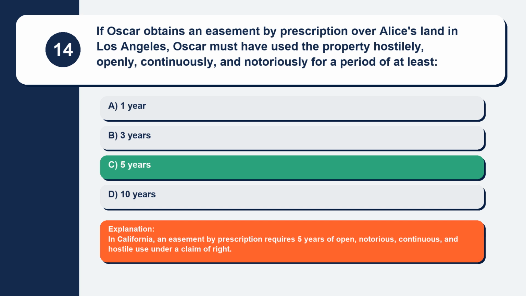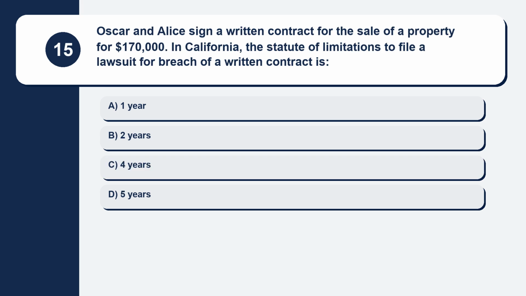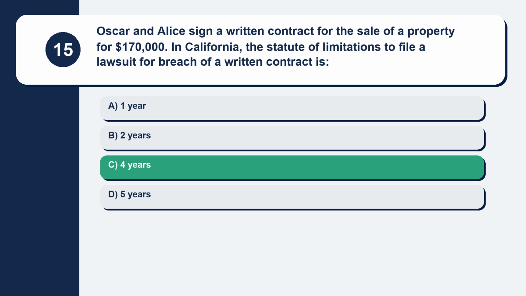Explanation: in California, an easement by prescription requires 5 years of open, notorious, continuous, and hostile use under a claim of right. Question 15. Oscar and Alice sign a written contract for the sale of a property for $170,000. In California, the statute of limitations to file a lawsuit for breach of a written contract is. Here are your options. Option A, 1 year. Option B, 2 years. Option C, 4 years. Option D, 5 years. The correct answer is option C, 4 years.